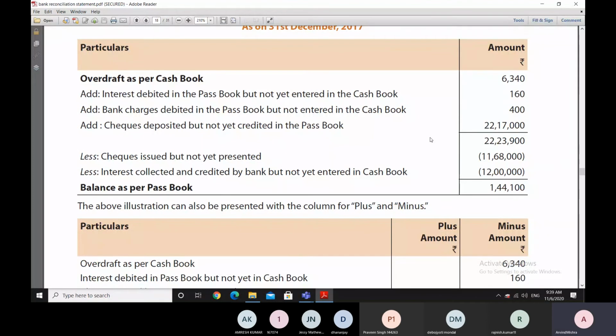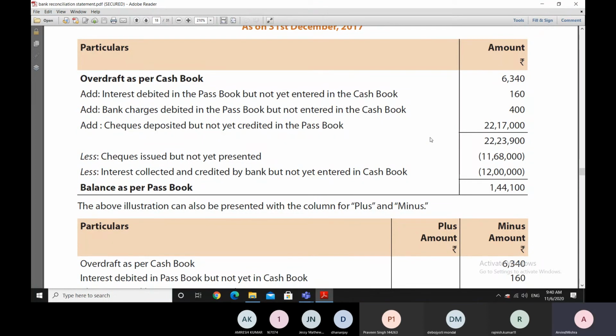Our balance in the cash book is more because we have deposited these checks in the cash book, but these are not yet credited in the passbook. Our balance in the cash book is more, and we are moving from the cash book towards the passbook. So obviously we have to reduce the balance.